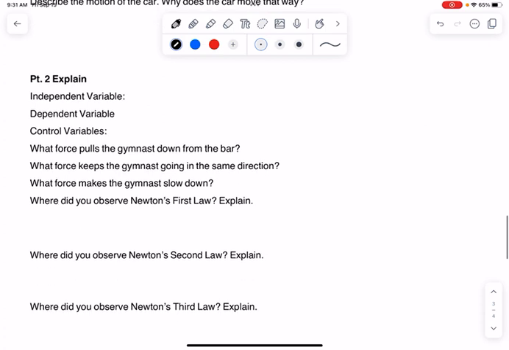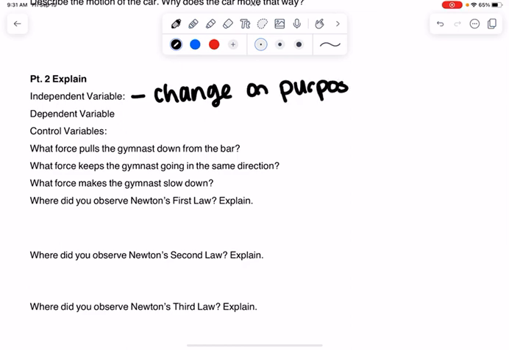For your variables, remember that your independent variable is what you change on purpose. So in the lab, go back and think about what you changed between each experiment on purpose. There's technically two different variables that we messed with. You only have to write one, but think about what you changed on purpose. Your dependent is what you measured. So think about what you were measuring, the data that you collected for each trial. That would be your dependent.